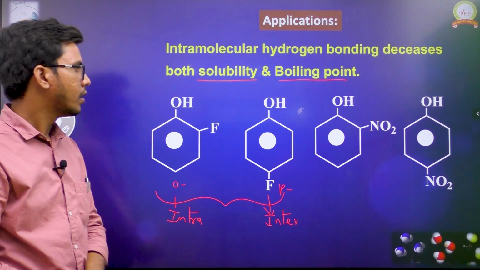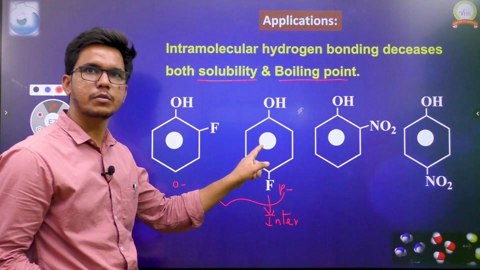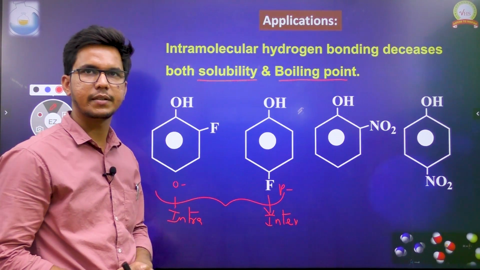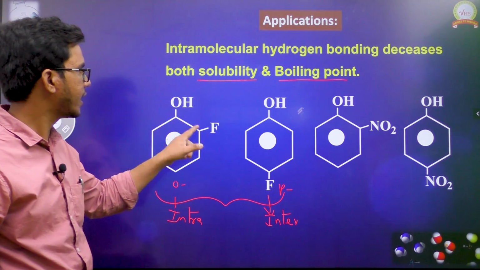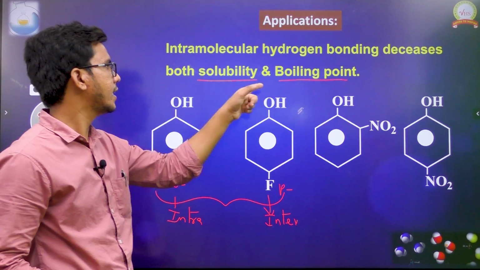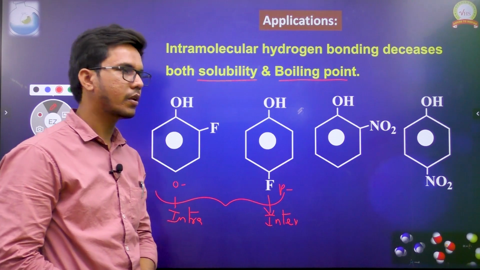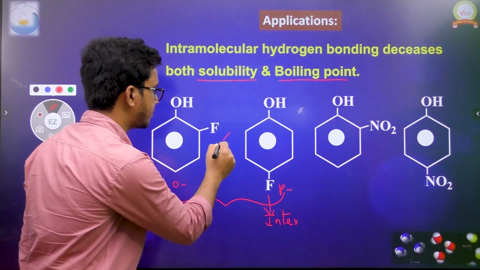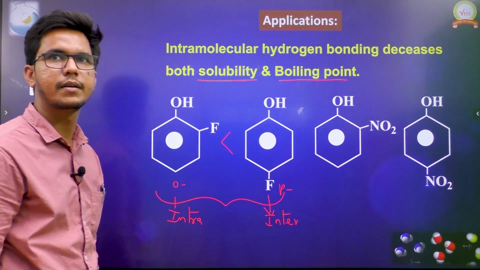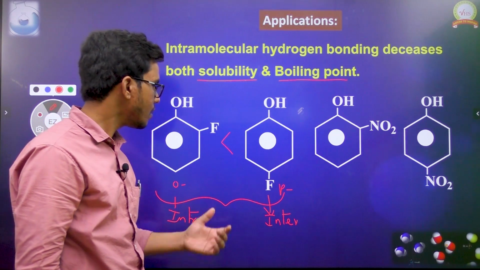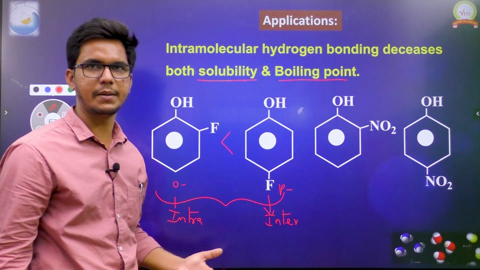the one which forms the intermolecular hydrogen bonding will have more boiling point. The one which forms the intramolecular one will have less boiling point and less solubility in water. That's what we can expect. The para substituted product is going to possess more boiling point.